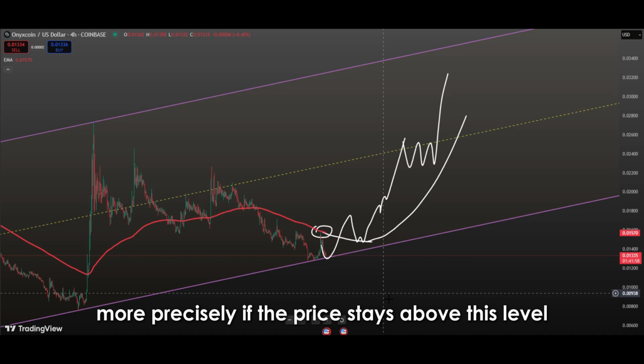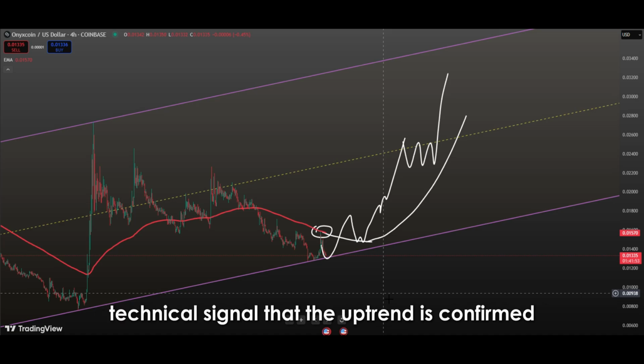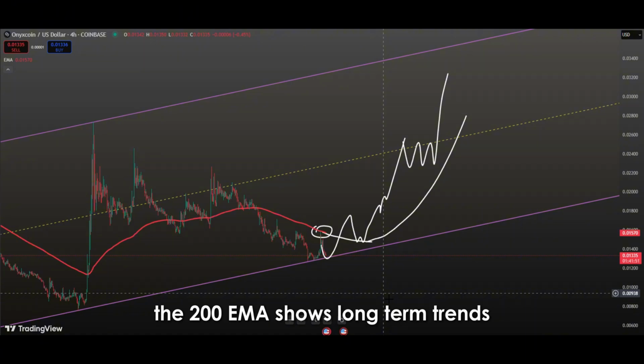If the price stays above this level or manages to break it strongly, this is a clear technical signal that the uptrend is confirmed. The 200 EMA shows long-term trends.